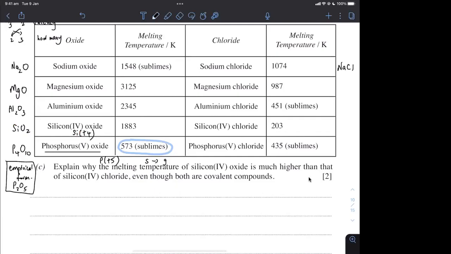This is NaCl, sodium chloride, giant ionic structure, Na plus Cl minus, obviously. MgCl2: Mg2 plus and Cl minus. That means you must have 2 Cl minus in order to balance out the charge. Aluminium chloride, AlCl3.